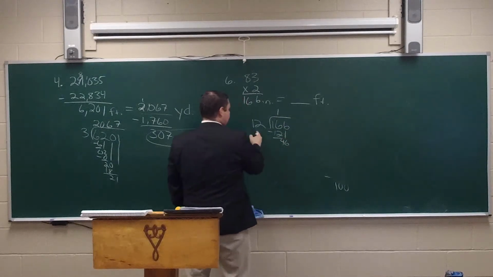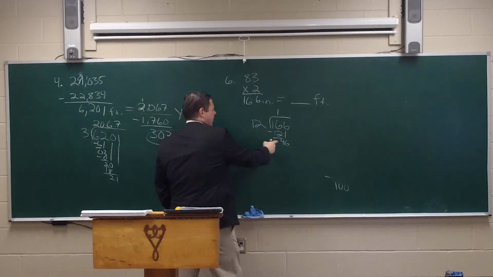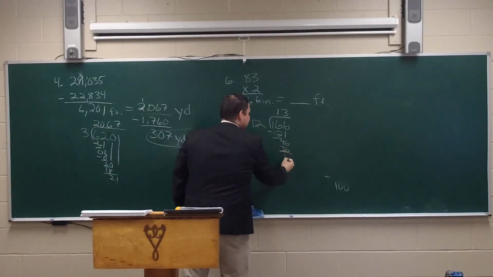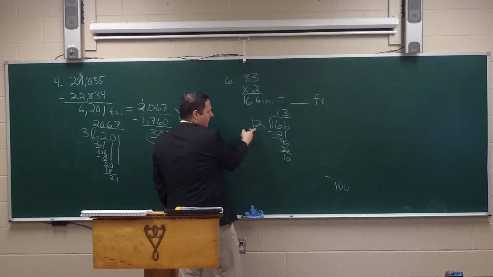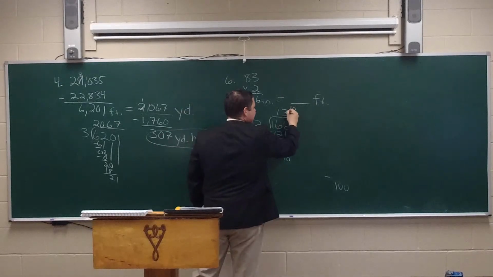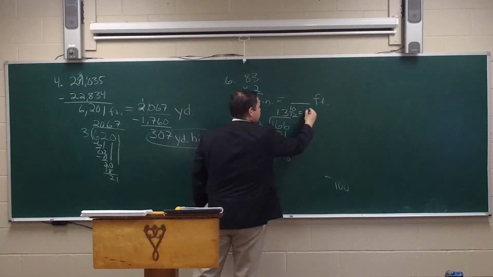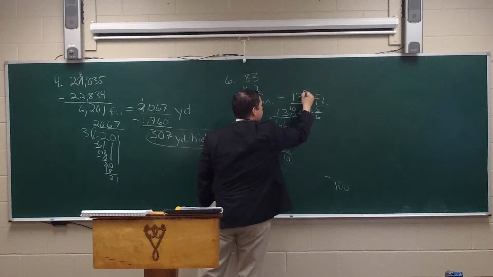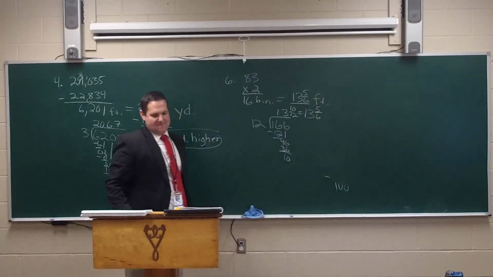Bring down my 6. I believe 12 goes into 46 3 times. 3 times 12 is 36, and that is going to be 10. I'm going to put that over my 12, which is going to be 13 and 10 twelfths. Of course, if I reduce that, 2 goes into 10 5 times, and 2 goes into 12 6 times. So it is actually 13 and 5/6 feet.